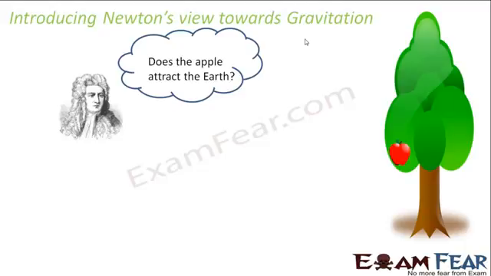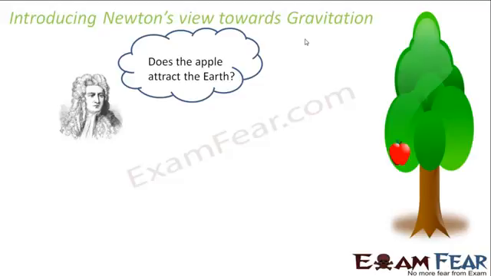Now, normally this can happen with anybody, but people don't tend to think so much about it. But Newton paid a lot of attention to this incident. He started thinking, why did the apple fall towards the ground? That's because the earth attracts the apple, right? That's why the apple fell to the ground.